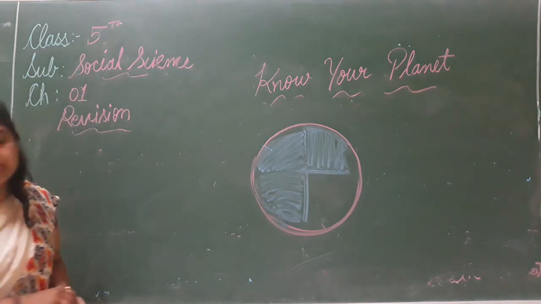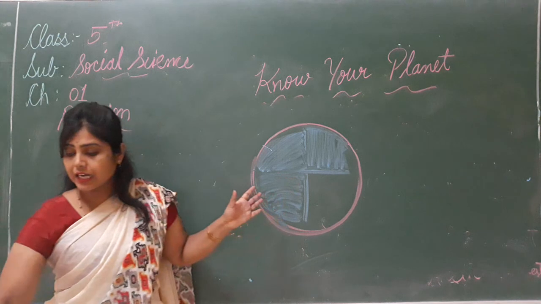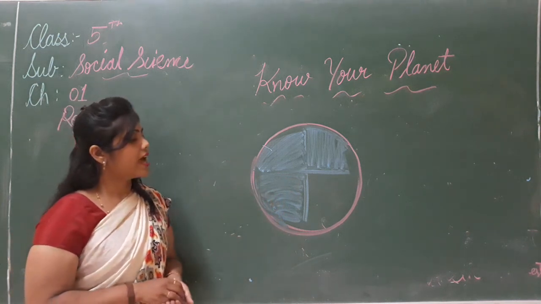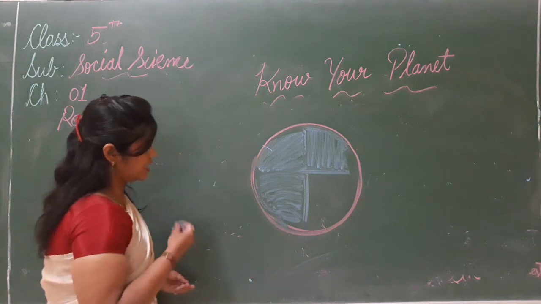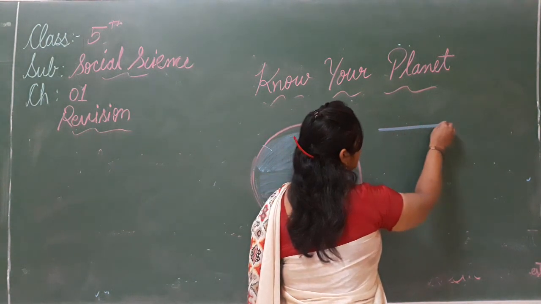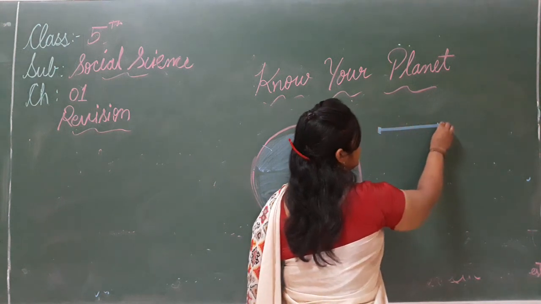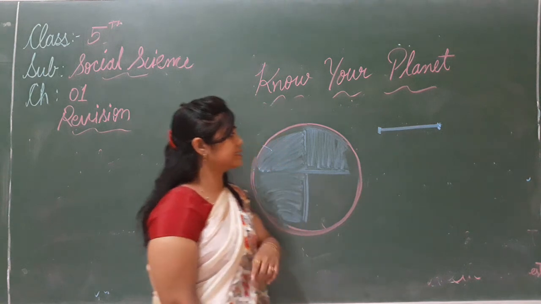In ancient times, people believed that the Earth was flat and had straight edges. This is the flat Earth with edges.